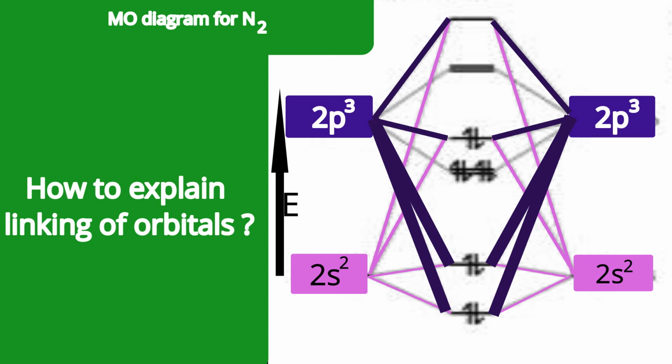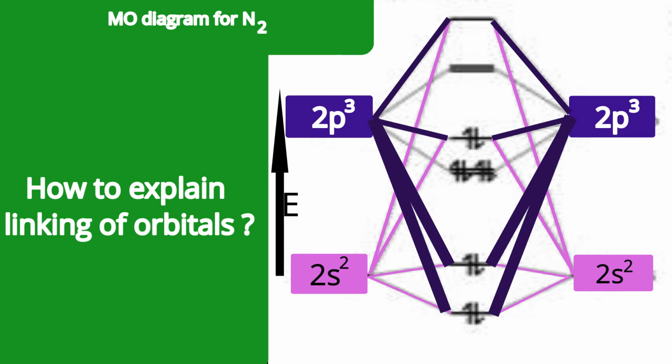They also can interact with each other and due to that their energy levels vary. Meaning the sigma star 2s orbital, or 4 sigma star orbital, is suppressed or decreased in energy while the 6 sigma star orbital is increased in energy. How it is possible, we are going to discuss. But are these points clear? How are s and p orbitals related to each other? So nearly all linkings we have explained. Only the py and pz linking is left.